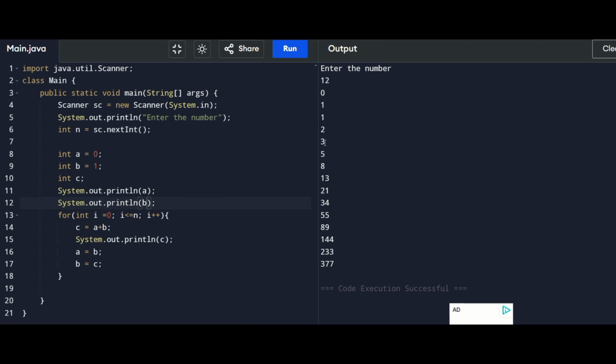Okay, this is nothing but our Fibonacci series. Now you can just practice those questions. You can go for any kind of platform and practice. It is actually a question asked by most of the companies.